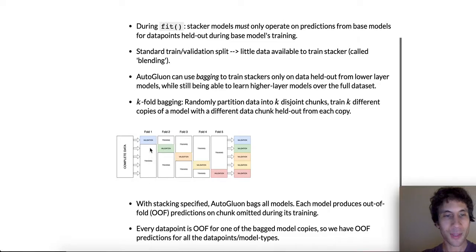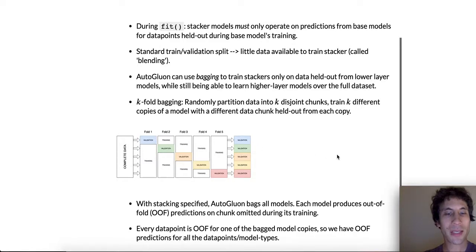Maybe in the first fold, we use the last 80% of the data as our training set and hold out the first 20%. Then in the second fold, we might use the first 20% plus the last 60% of the data set as our training set, holding the second 20% out as our validation set, and so on. Thus, we see that every single row in the data set lies in the validation set of one of these folds. That means it was held out from the models that were trained in that fold.